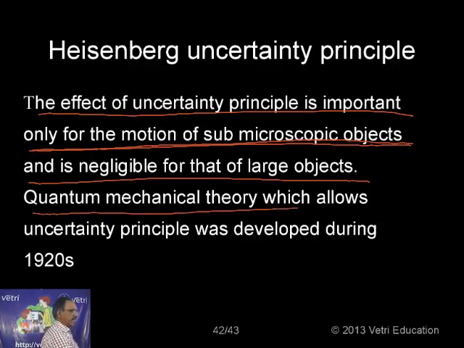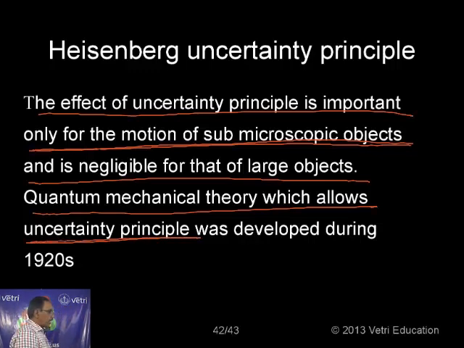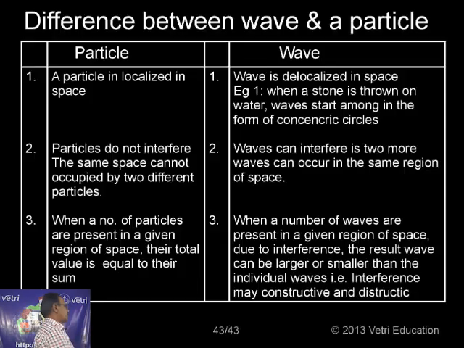Quantum mechanical theory, that is particle theory, which allows the uncertainty principle, was developed during the 1920s and it was successful. So it succeeded.